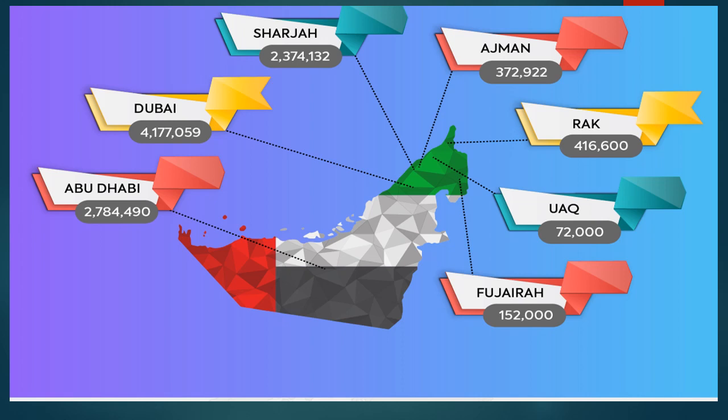Which emirate do you think has the smallest number of population? Yes, it's Umm Al Quwain. Well done. It's only 72,000 people who live there. Thank you, girls. Well done. So this is one piece of information about the population in the UAE.